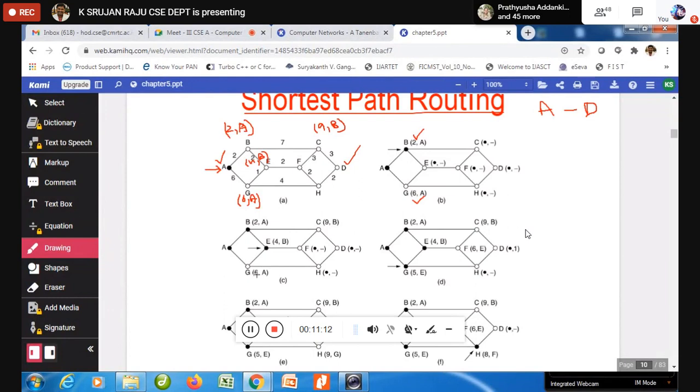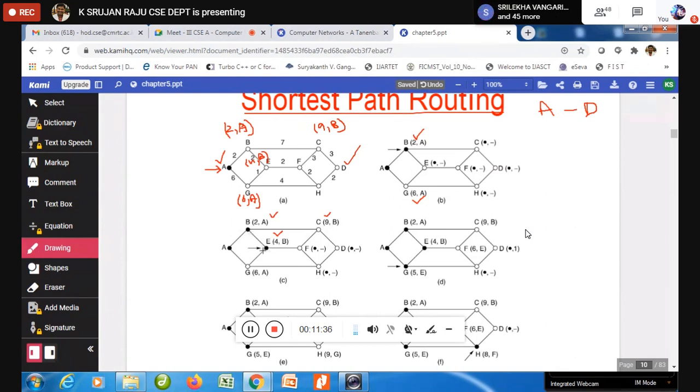So in this third diagram, if you look at that, B is computing 2 to A. So B is already computed over here. From B to C we have computed, E we have computed. Okay, so now these are completed. But now here, when E is there, now it is the turn of E and G.